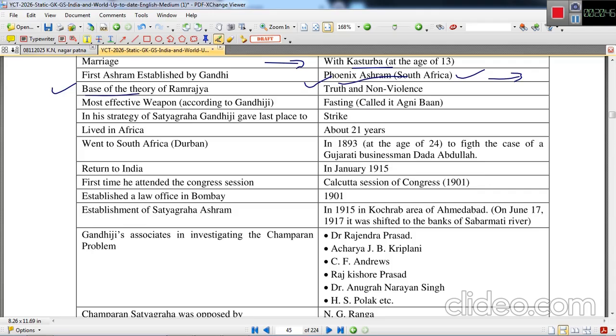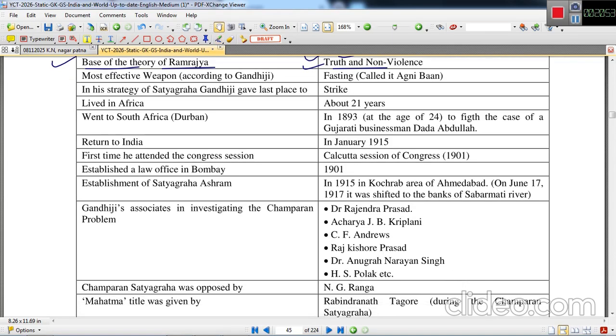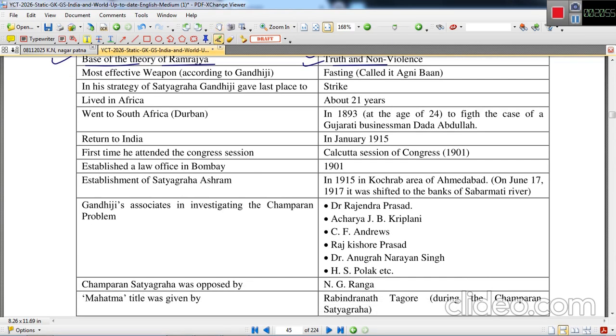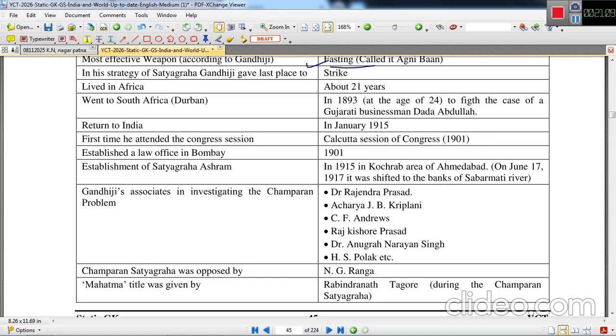The base of the theory of Ramraj was truth and non-violence. The most effective weapon, according to Gandhiji, was fasting. He called it the Agni Ban. Many times he utilized this method to defeat or to bow down the enemy, the British power.